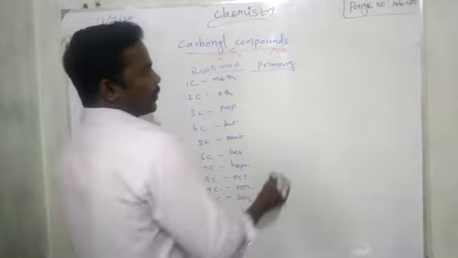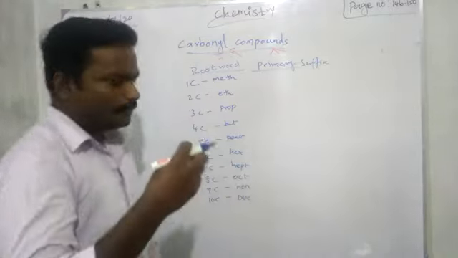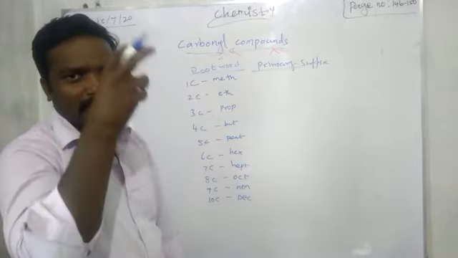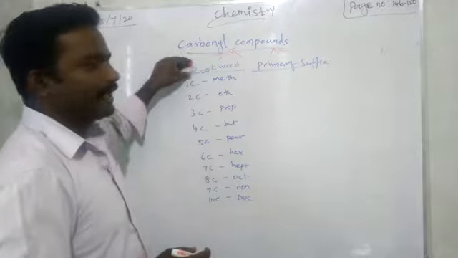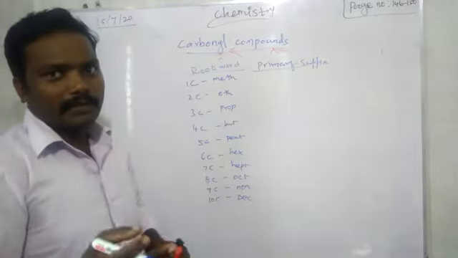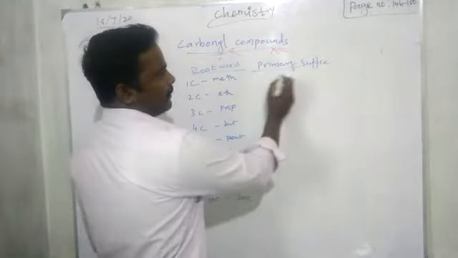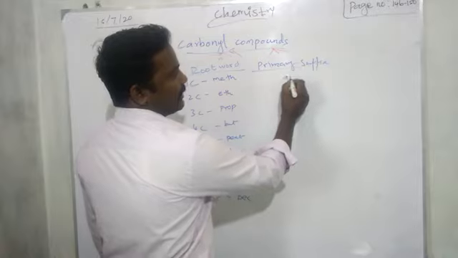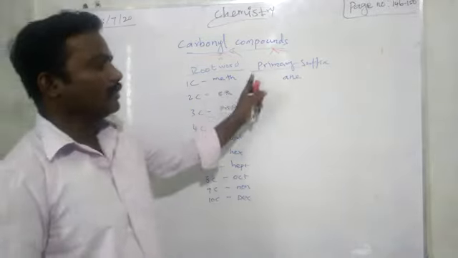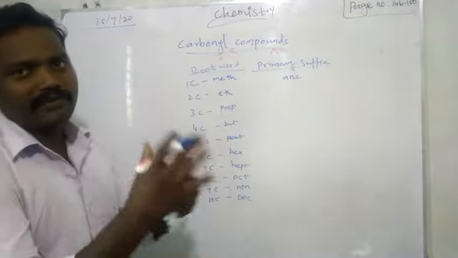We write the root word according to the number of carbons. If between the carbons there is only a single bond, the primary suffix is ane, A and E. For example, one carbon with no double bond is methane.